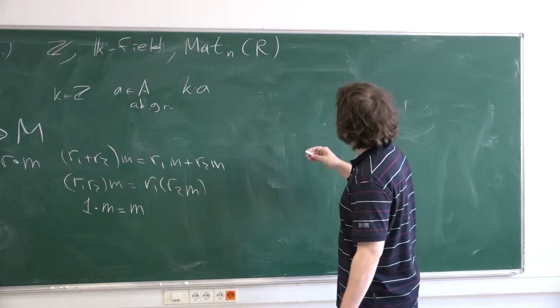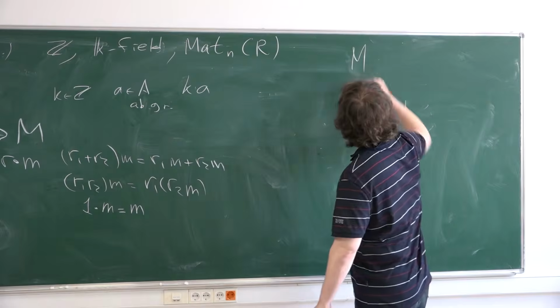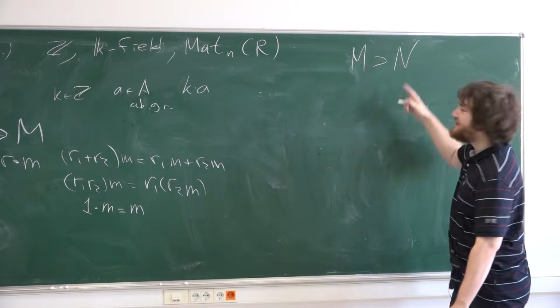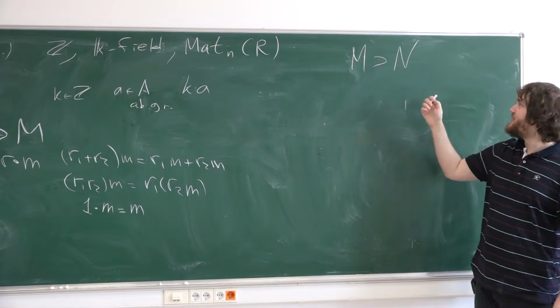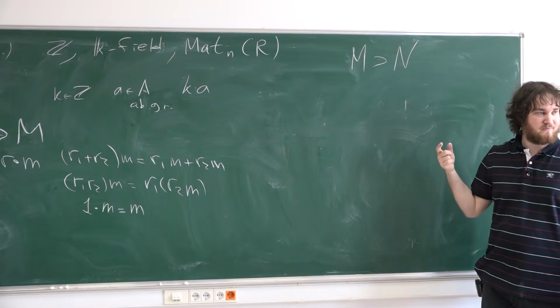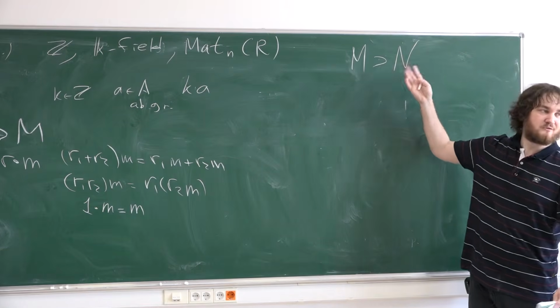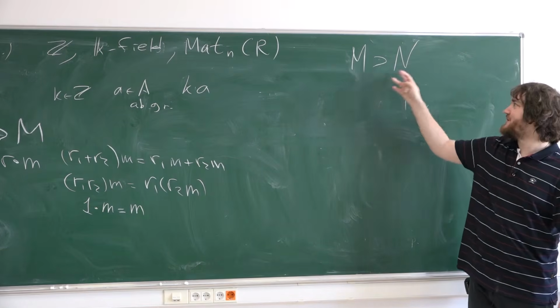For example, if you have a module, you can consider submodules. It's an abelian subgroup which is closed with respect to multiplication by scalars. Okay, from the left or from the right. If you have a left module, it's left submodules, and so on. If you have right modules, it's right submodules.